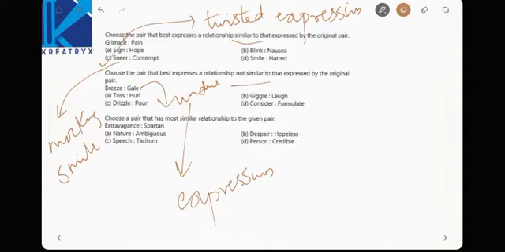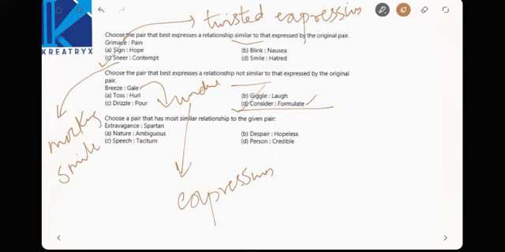See here, consider, formulate will help you to have the different things, right? Consider is a positive thing. Question is a negative thing. You have to frame a positive thing. See, giggle, laugh will be the same. Giggle is a smaller laugh. Laugh is an intensified thing, right? Drizzle, pour. See here, drizzle is a normal rain. Pour means a heavy rain, right? So it must be exactly opposite. Consider, formulate.